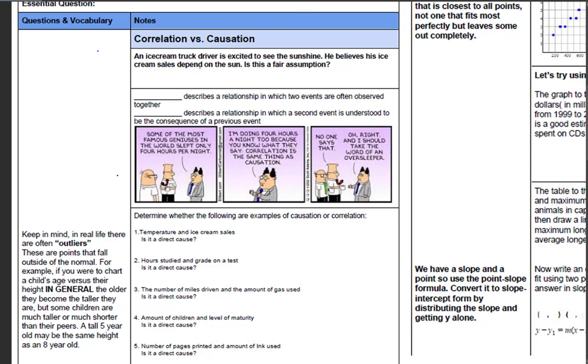he believes his ice cream sales depend on the sun. Is this a fair assumption? Now, I want you to think about that for a little bit and give an answer in your head, and then we'll see if you're right or wrong. All right, so hopefully you've thought about that a little bit, and a lot of people's knee-jerk reaction is to say, yes, it in fact does depend on the sun. But actually the answer is no, not really.